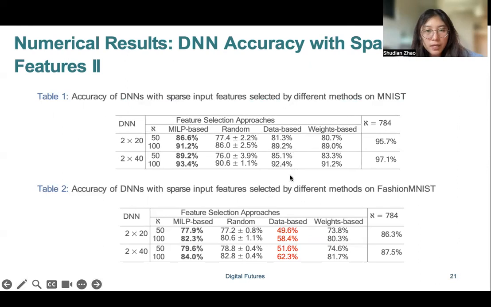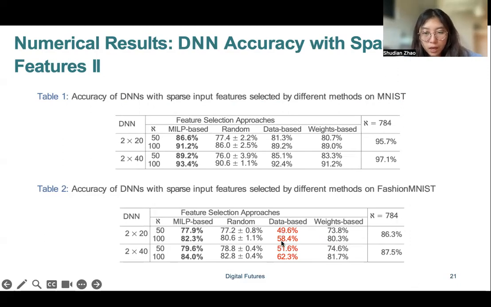The two tables show the results when we test the different methods on the datasets MNIST and Fashion MNIST. In both datasets, our method always has the highest performance, and the accuracy with the sparse input features selected by our method is also very close to the accuracy when we train the same type of neural networks on the full input feature dataset.